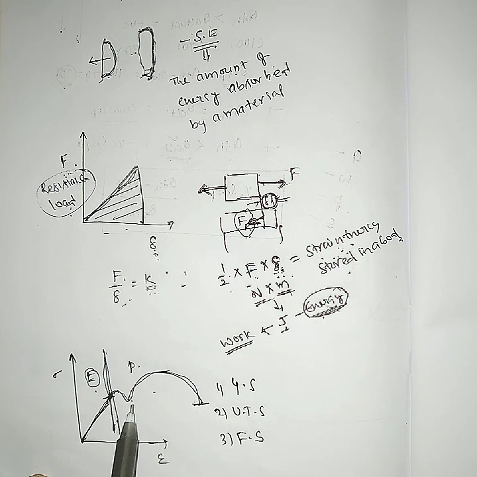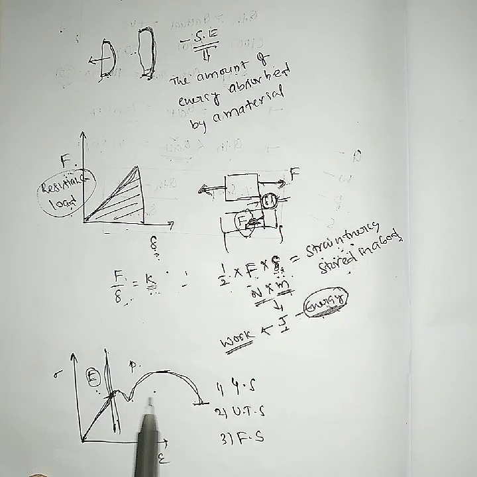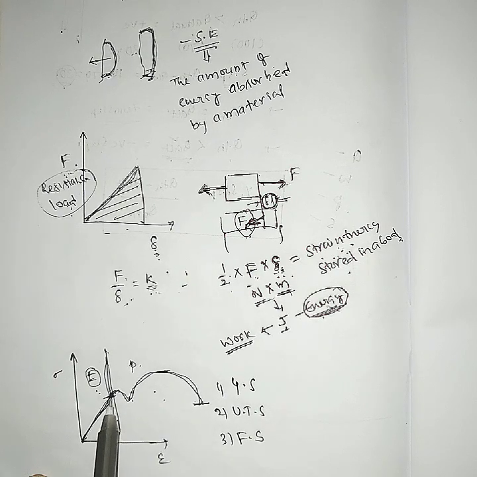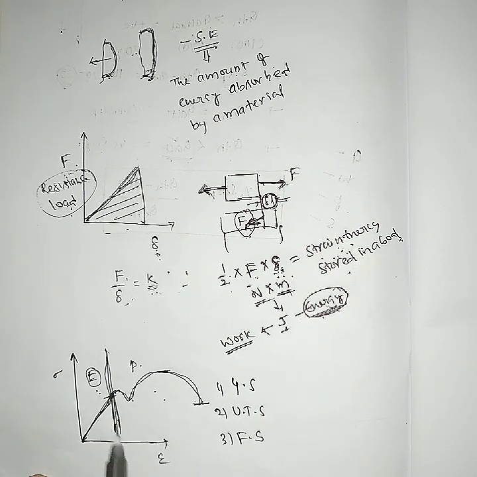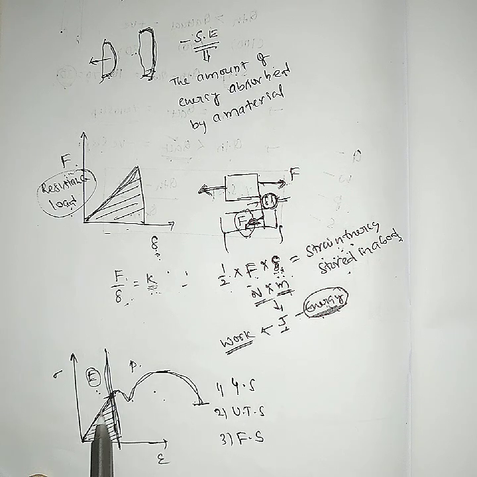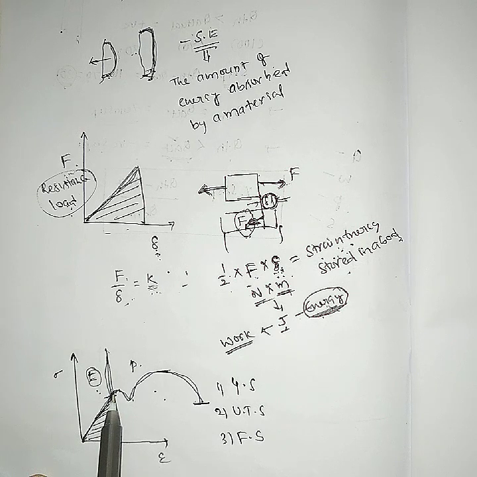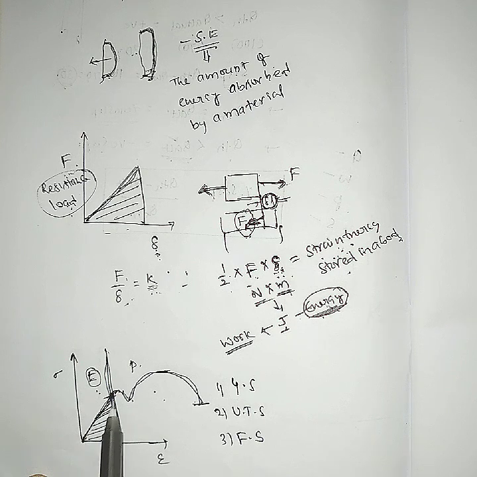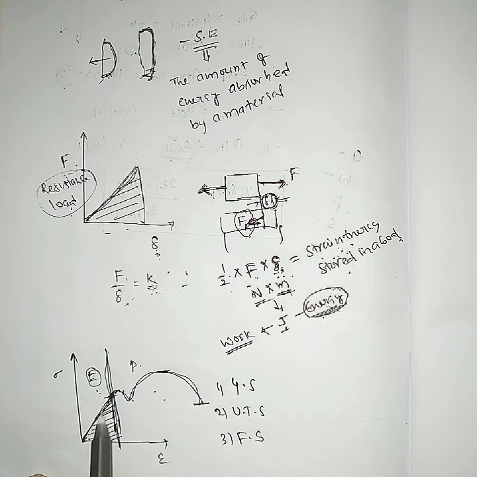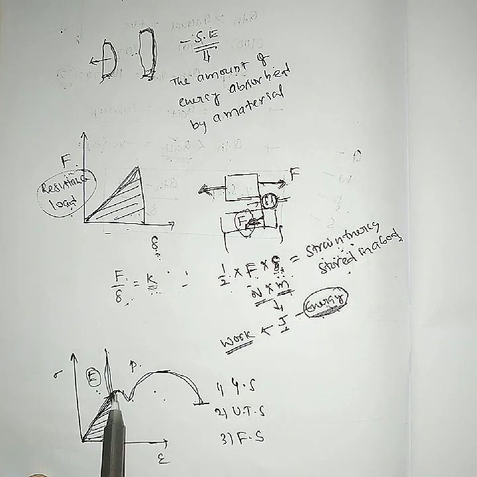You are dividing it into two parts: one is the elastic region, another is the plastic region. Suppose energy is absorbed in the elastic region, up to the proportionality limit within the elastic region. That is called resilience. The strain energy stored up to the proportionality limit within the elastic limit, that property is called resilience.